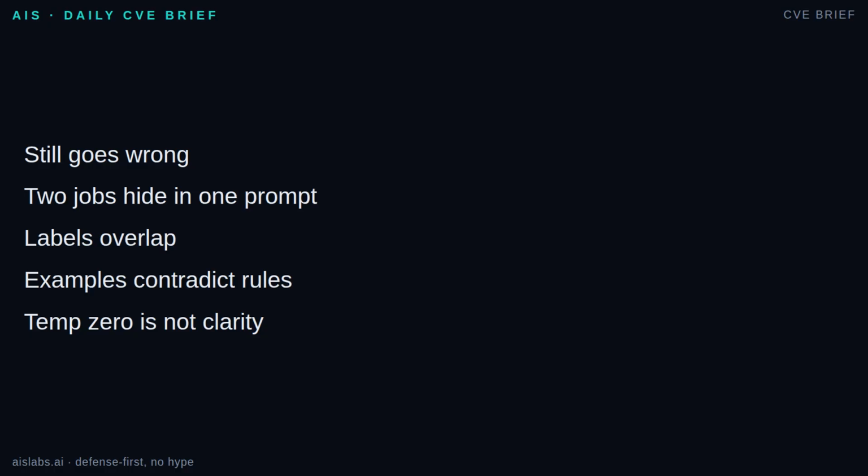Models often follow examples strongly, so stale examples are dangerous. Fourth, setting temperature to 0 can reduce phrasing variance, but it does not repair an ambiguous task. My opinion, clarity beats parameter fiddling almost every time at this stage.